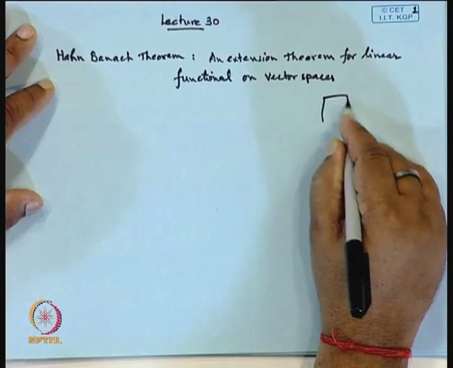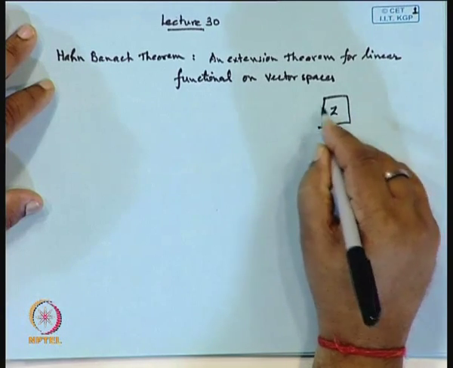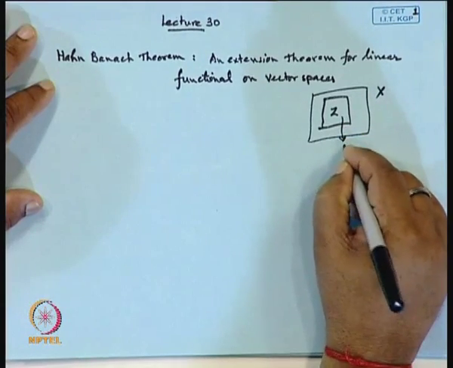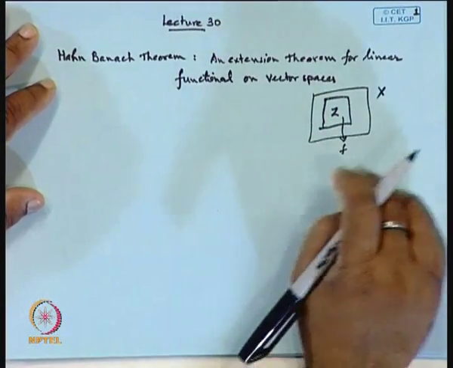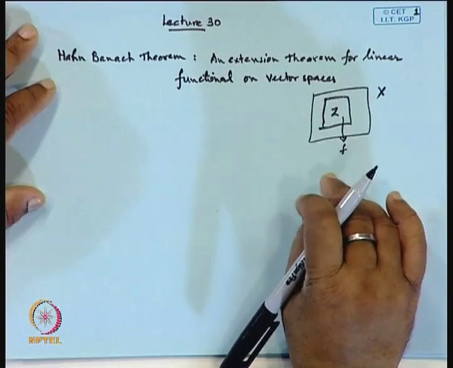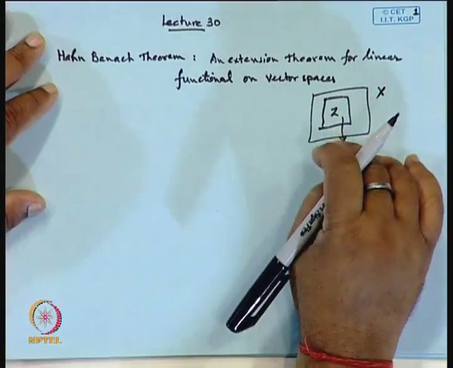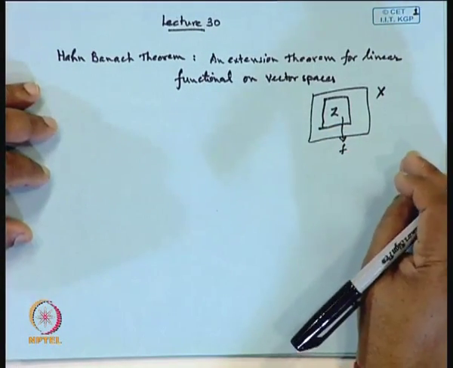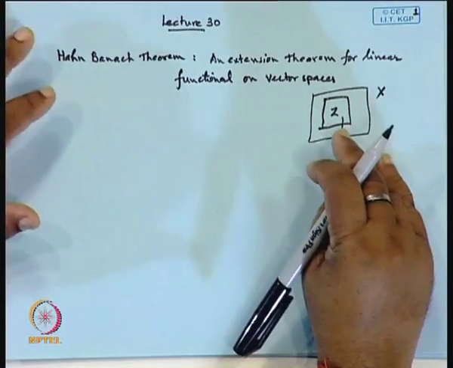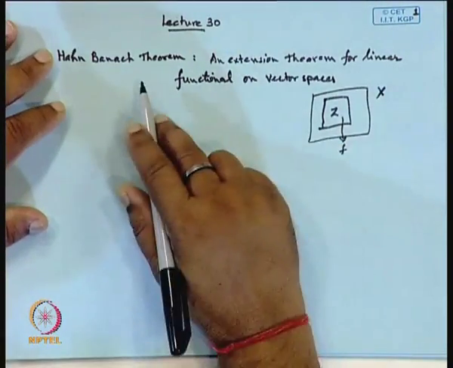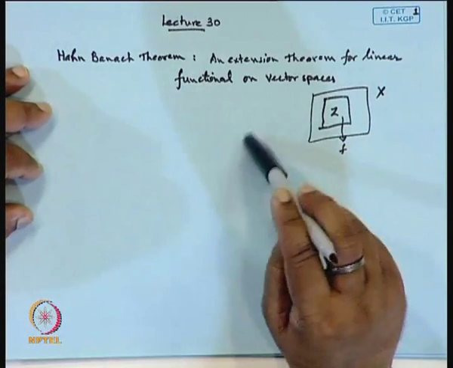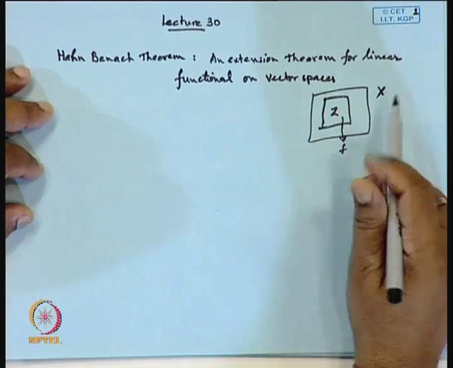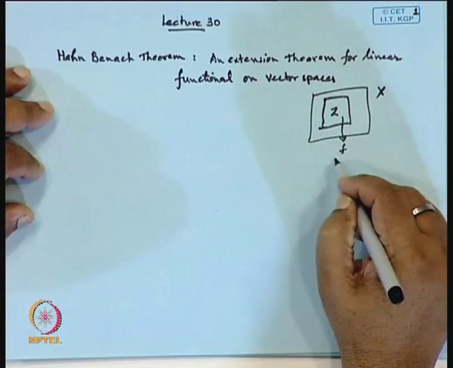If we have say Z is a vector subspace of X and f be a linear functional defined on Z which satisfies certain conditions, maybe dominated by some sublinear function, then the Hahn-Banach theorem gives you a guarantee that it can be extended to the entire class X without losing the property.